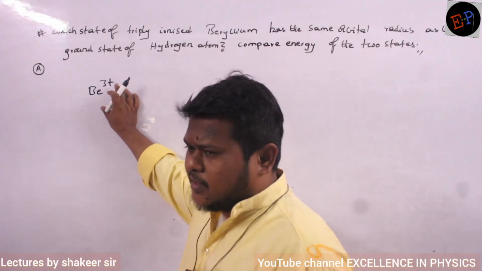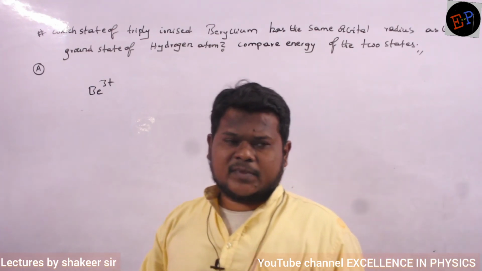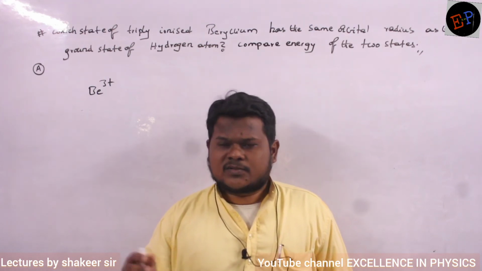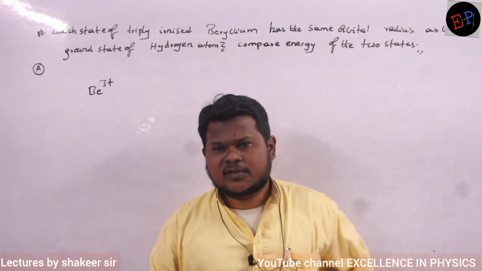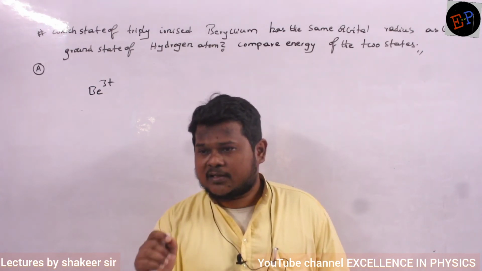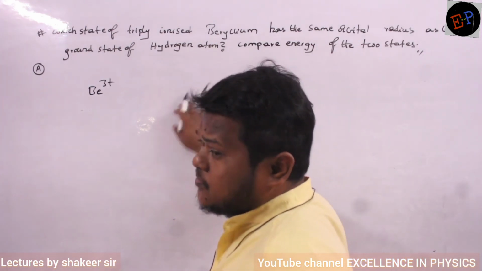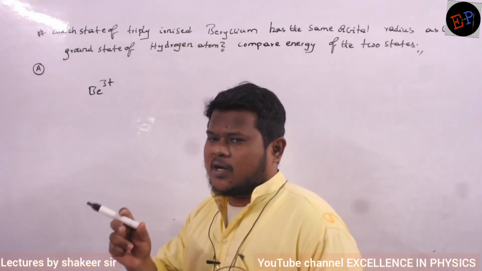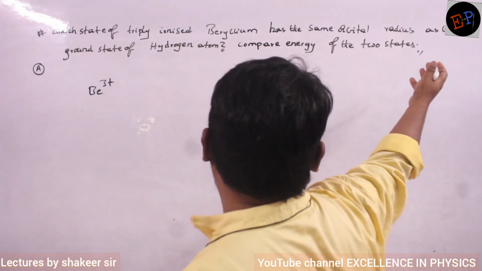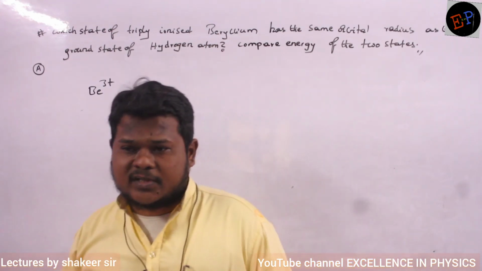Then it will behave like a hydrogen-like species, no? Hydrogen has only 1 electron. So from beryllium also, if you remove 3 electrons, now here also there is only 1 electron. So here also we can apply the equations of Rutherford and Niels Bohr. Because this also behaves like a hydrogen-like species. Understood? So therefore, which state? State means orbit. Which orbit of triply ionized beryllium has the same orbital radius as that of the ground state of hydrogen? What is meant by the ground state of hydrogen?